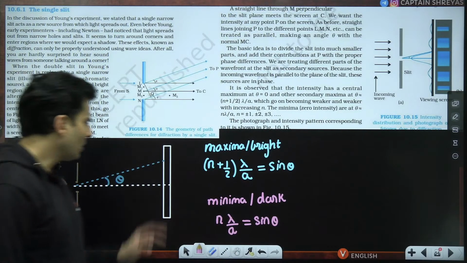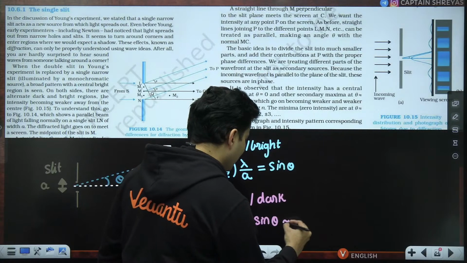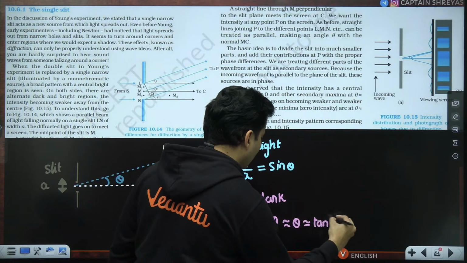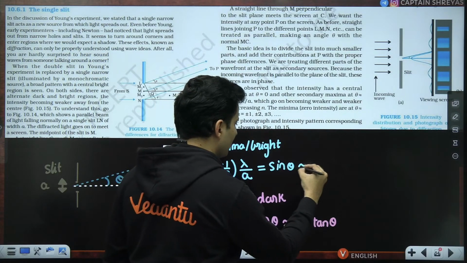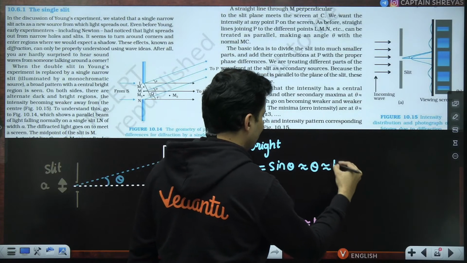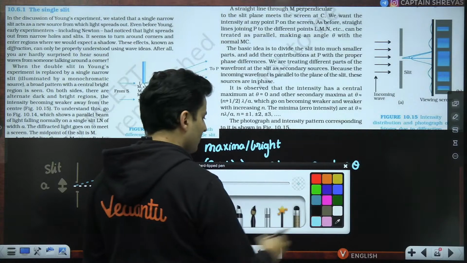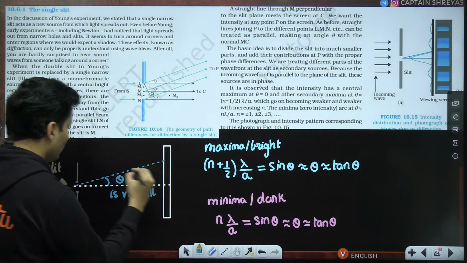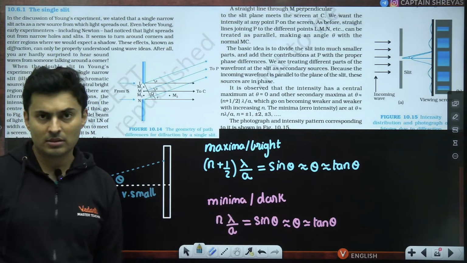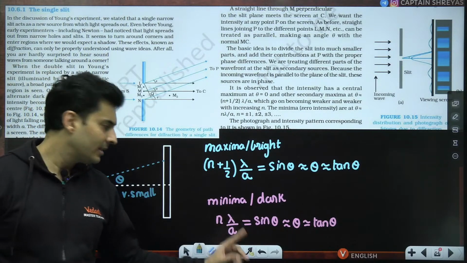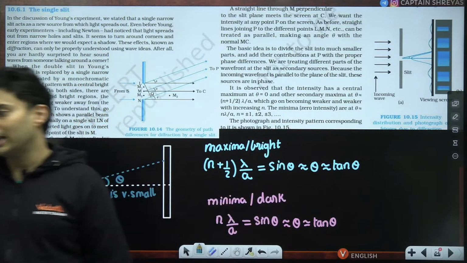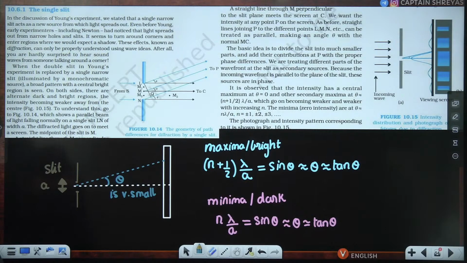Okay, now because theta is usually small, sine theta can be approximately taken as tan theta, which can be approximately taken as theta as well. These approximations are valid only because theta usually is very small. That's when you use this approximation. Otherwise, you just keep it as sine theta. For small angles, we will use approximately theta or tan theta, the small angle approximation. Very good. So that is what has been mentioned over here.